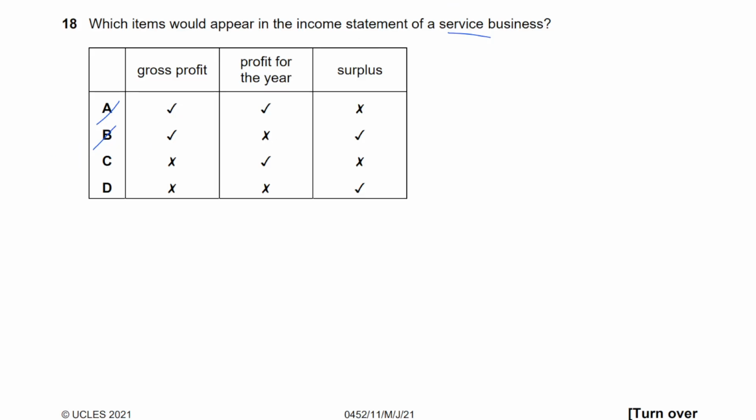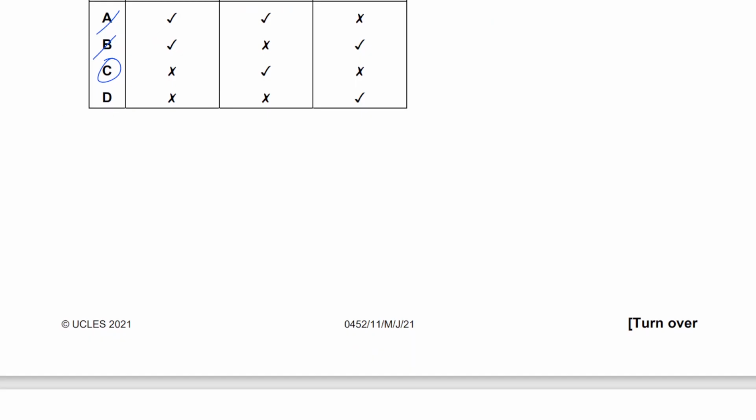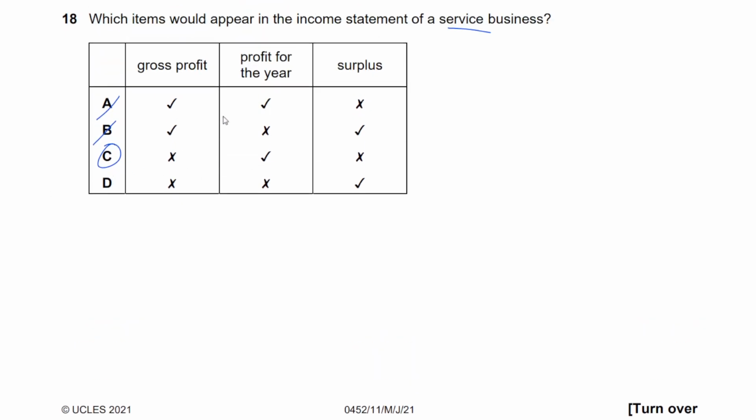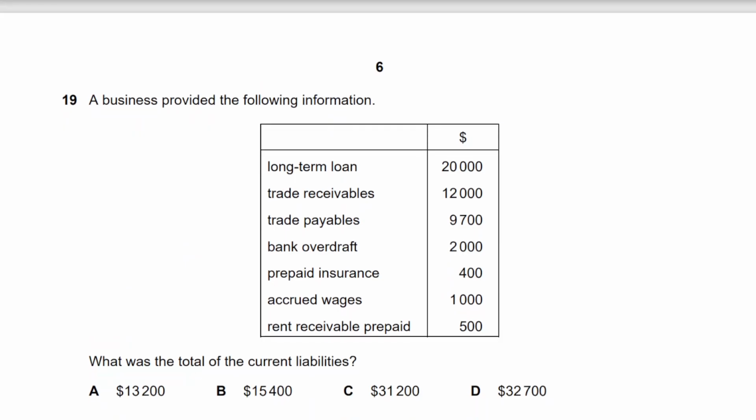So next one, profit for the year. Yes, it has that. Well, we'll just go with that. Let's move on. Surplus. Yeah, profit for the year. I mean, surplus can possibly appear in a service business as well. It's kind of an odd question, but this is an obvious choice. Just go for profit for the year. C is the right option. Let's move on.